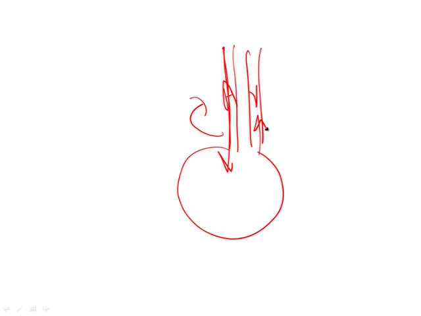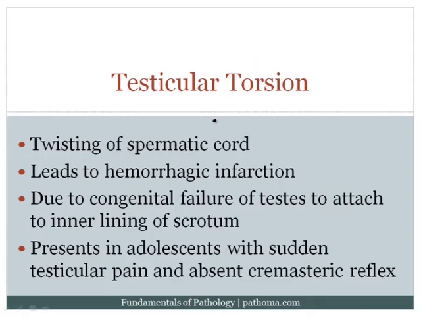And so in this particular case, they get a hemorrhagic infarction because blood keeps going in, but you're not going to get flow across the organ because you blocked the venous drainage. So that lack of blood flow across the organ will then result in infarction, and of course it would be hemorrhagic because blood is still coming in and because this is a loosely organized tissue. Remember that to get hemorrhagic infarction, you need 2 things. You need blood going into the space after the tissue has died, plus you need a loosely organized tissue. So that's what I say here about testicular infarction.